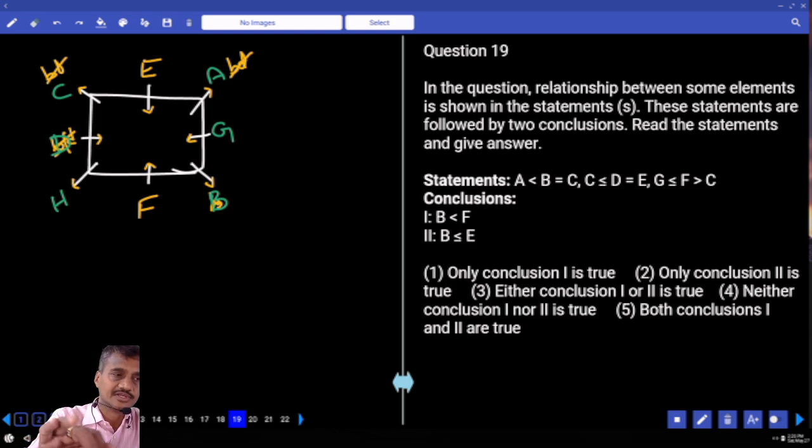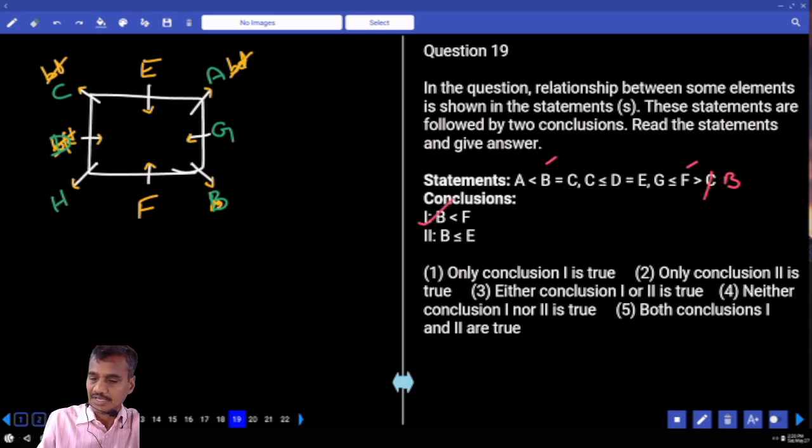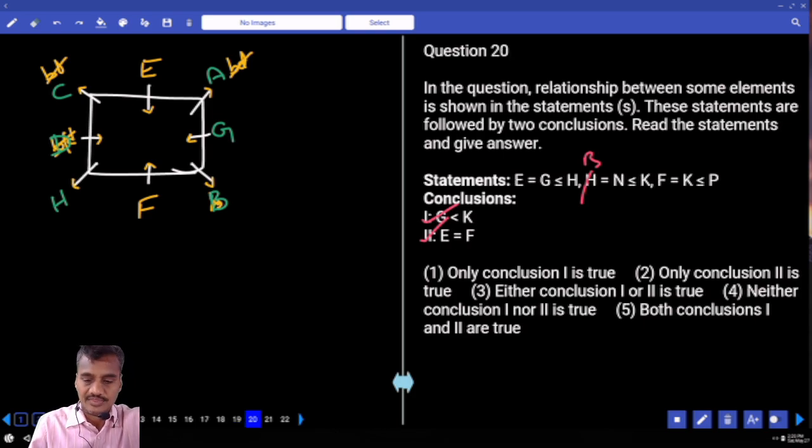Now B lesser than F. Now B and F, B is here and F is here. Now B equals to C, and in the place of C we can take it as B. F greater than B means B lesser than F. Definitely true or not? As first conclusion, definitely true. Then come to the next one, B and E. Now B is here. B lesser than or equals to E is also true. Hence both the conclusions are true. Choice for 19th one. Then 20th.